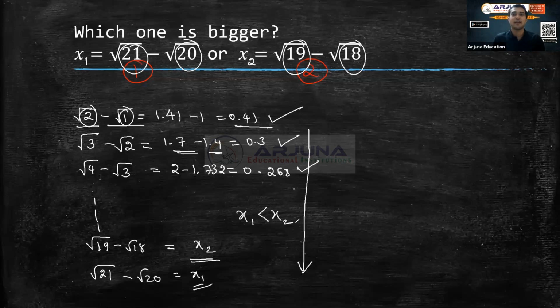One of the students has answered, I think Samuel. Root 19 minus root 18, your guess is correct, but you didn't tell me how you did that. Root 19 minus root 18 is bigger than root 21 minus root 20. Understood this question? It's just based on your values. So based on these values, you can understand.